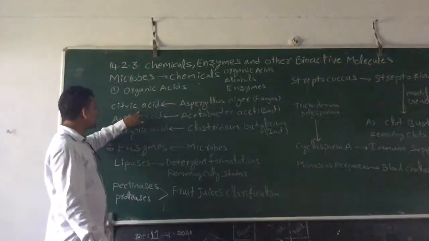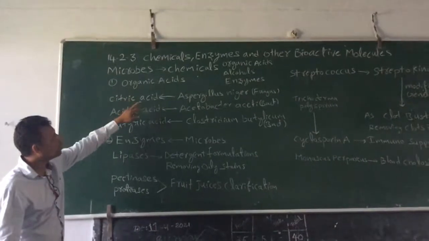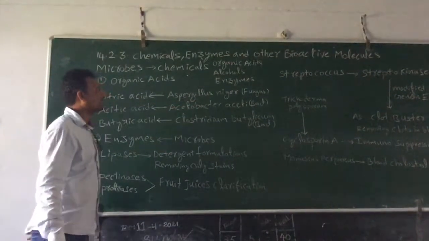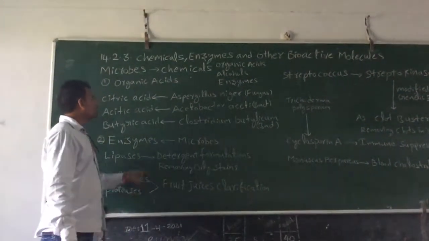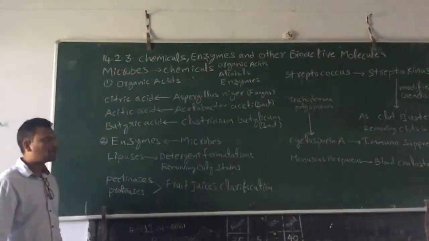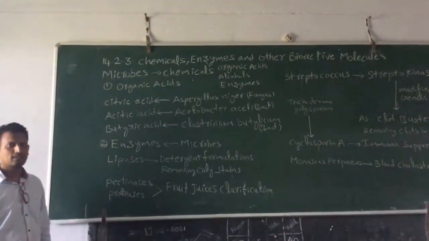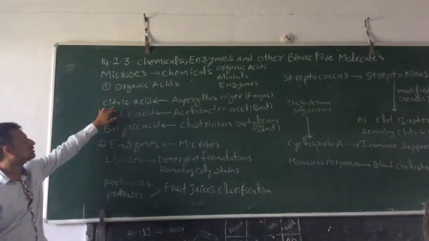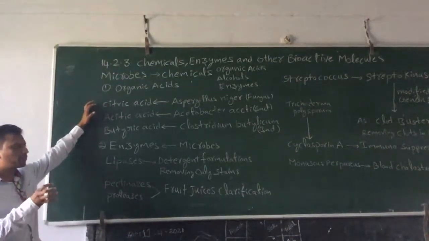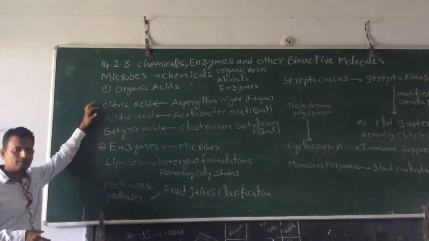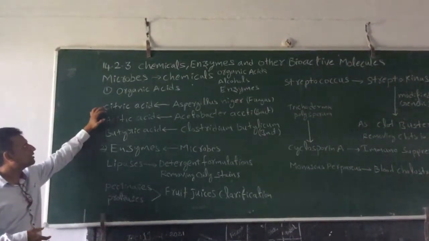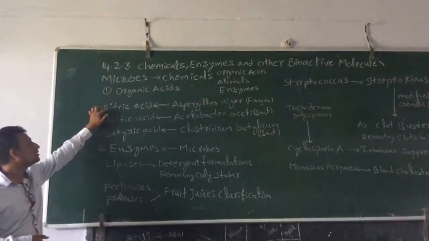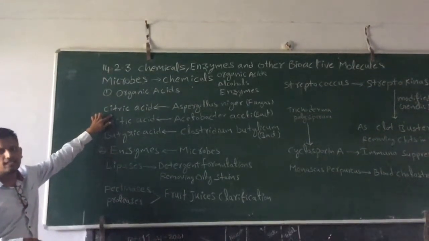This citric acid is obtained from Aspergillus niger. Generally, citric acid is used in the preparation of beverages and as a food additive also. For example, processed foods like pickles may have citric acid added during processing. It is used in the food processing industry. Citric acid.